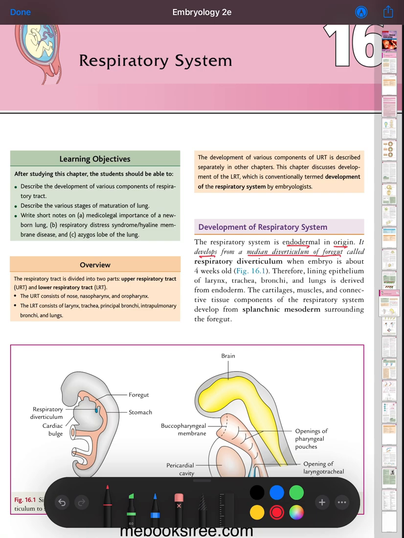The cartilage, muscles and connective tissue components of the respiratory system, CMC, develop from the splanchnic mesoderm surrounding the foregut.